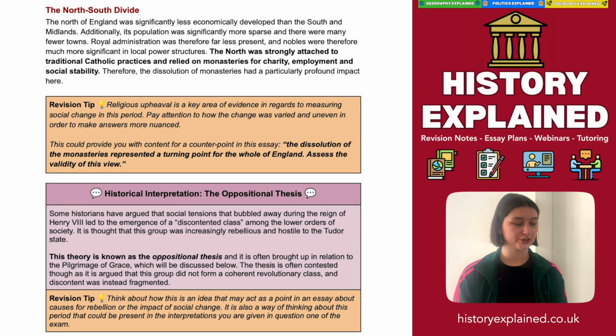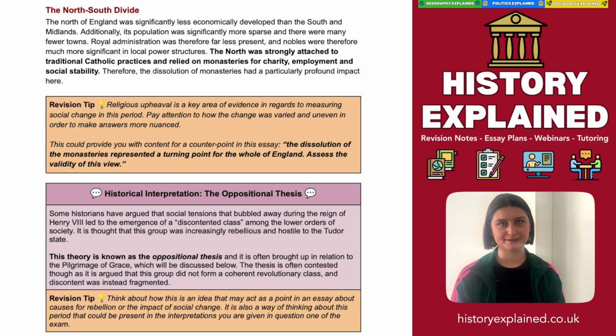Now, as a revision tip, religious upheaval is a key area of evidence in regards to measuring social change in this period. It's important to pay attention to how change was varied and uneven to make your answers more nuanced. This could provide you with content for a counterpoint for an essay. The dissolution of the monasteries represented a turning point for the whole of England. Focus there on the whole of England. Geography played an important part in how religious change was experienced. The experience of somebody living in rural northern England versus urban southern England was entirely different.